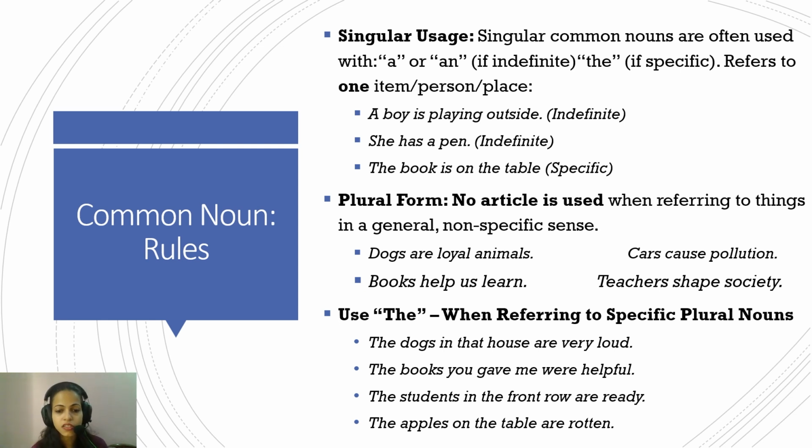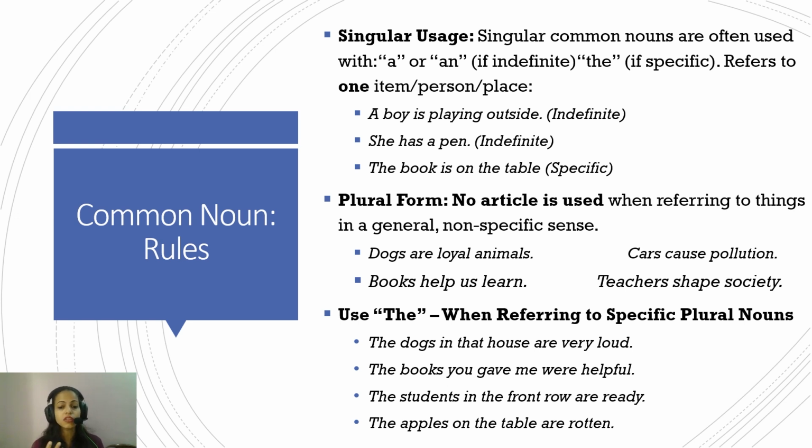Now the third category, that is the use of the. The rule is pretty much the same across all nouns: a and an are used in common or indefinite situations, and the word the is used when you're referring to a specific situation. In the plural common noun, when you say the dogs in that house are very loud, we have used the dogs because it's specifically referring to the dogs in that house. We're not referring to just any dog, or to any indefinite or generic situation.